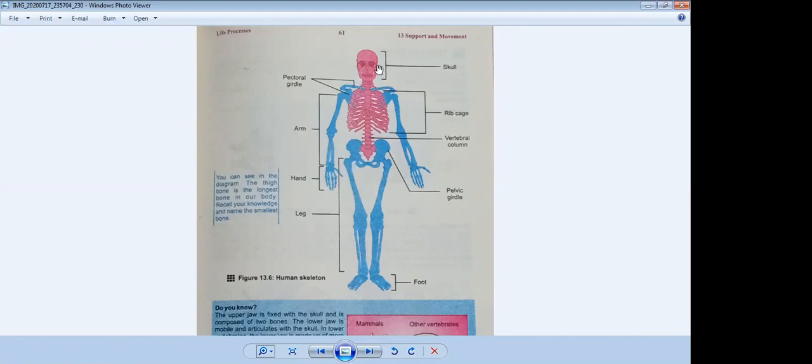Now we will see, this is a skull. It is made of 22 bones. 8 are cranial bones, which make up the skull, and 14 are facial bones, which are connected to your mouth. Then come to your rib cage. There are 24 ribs, 12 from each side, so here are 12 pairs of ribs. This is called the pectoral girdle. Pectoral girdle means the shoulder.